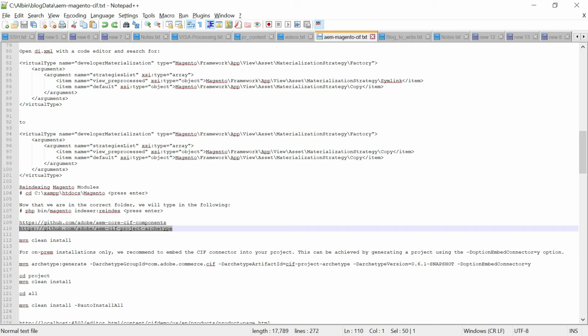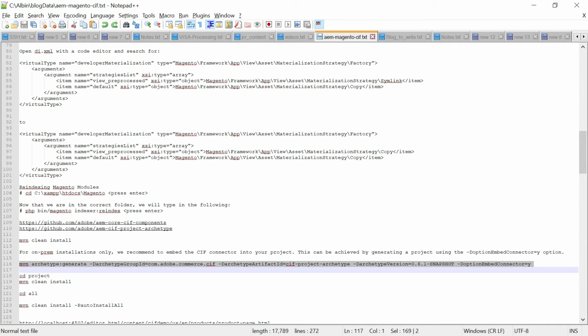This one is the custom archetype. We need to download this project, and with that you can create a project with this archetype. For that you need to install this archetype. Whatever you downloaded will get deployed to your local repository. Then, using this, you will be able to create a project. So now this is the command to create the project. With the archetype you are going to create a sample project. Here you are saying to embed the connector also.